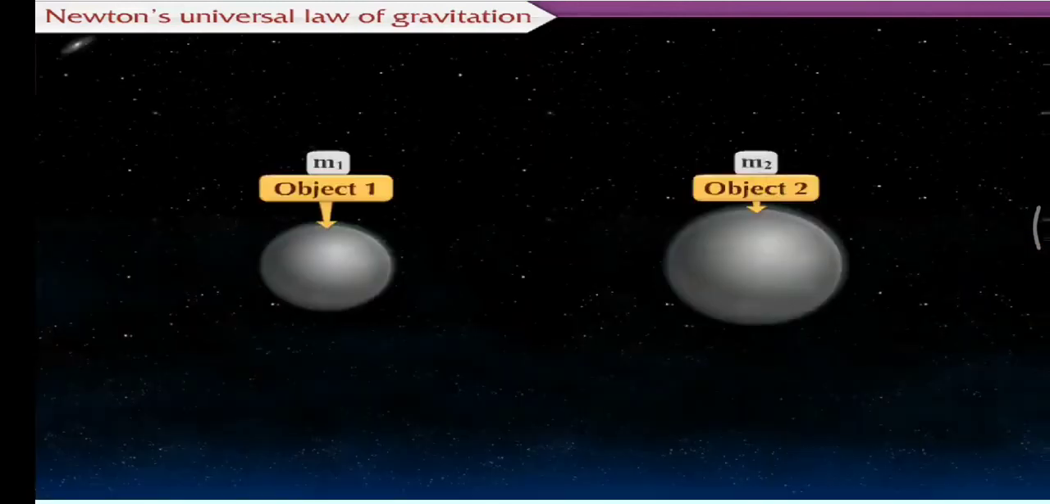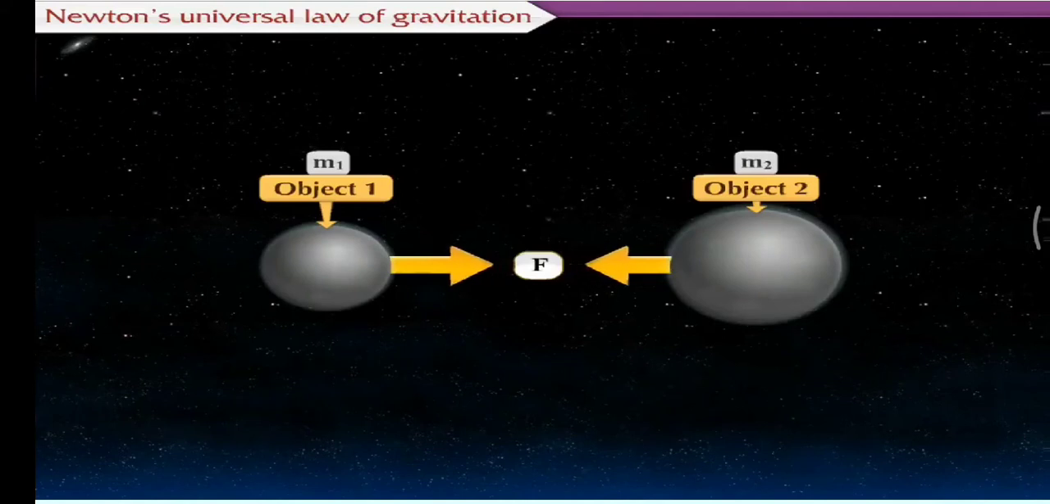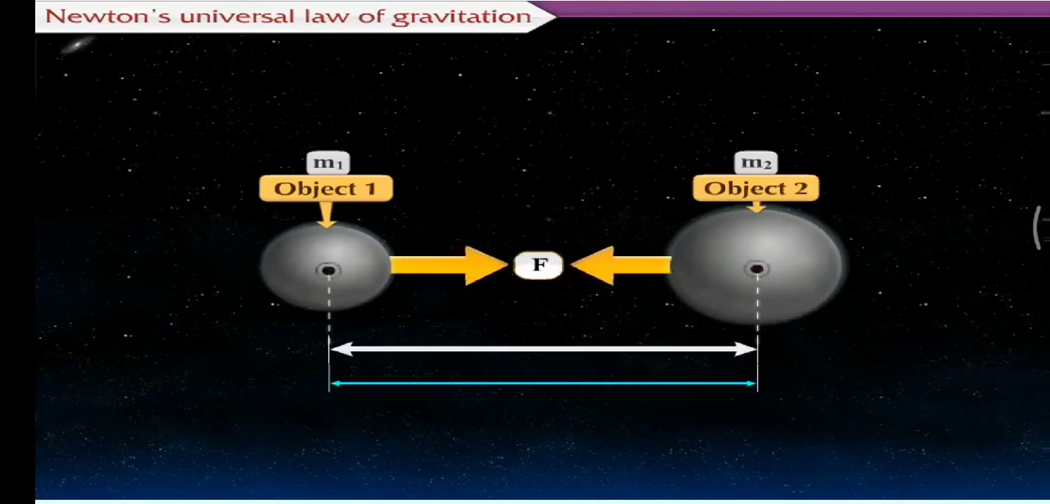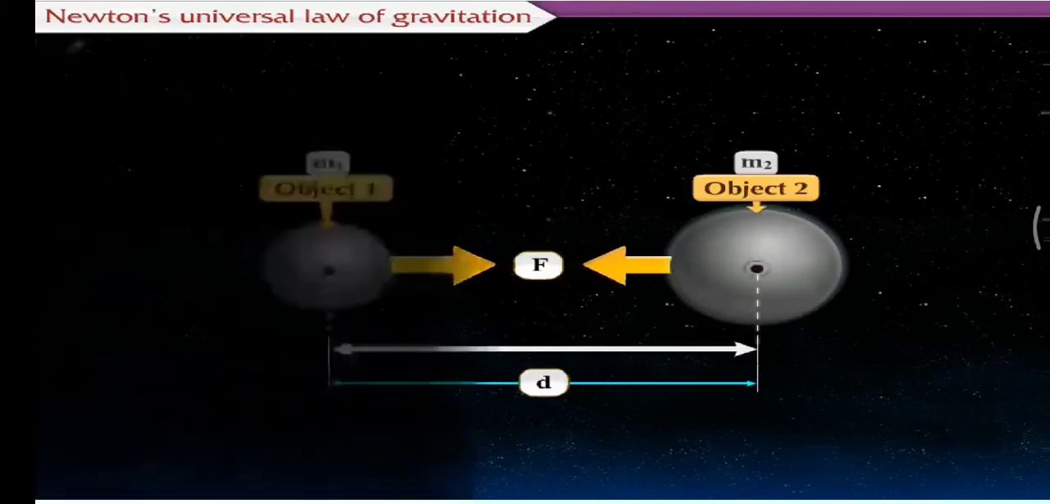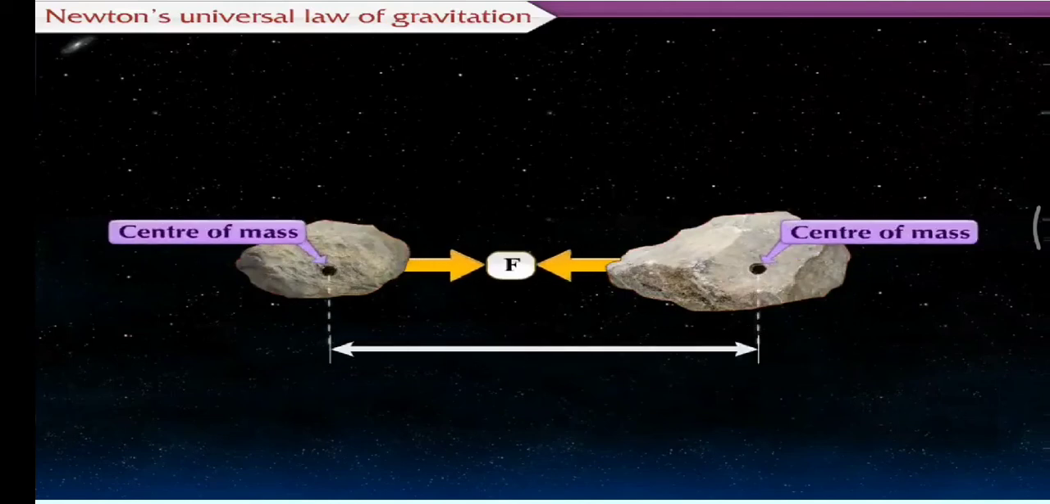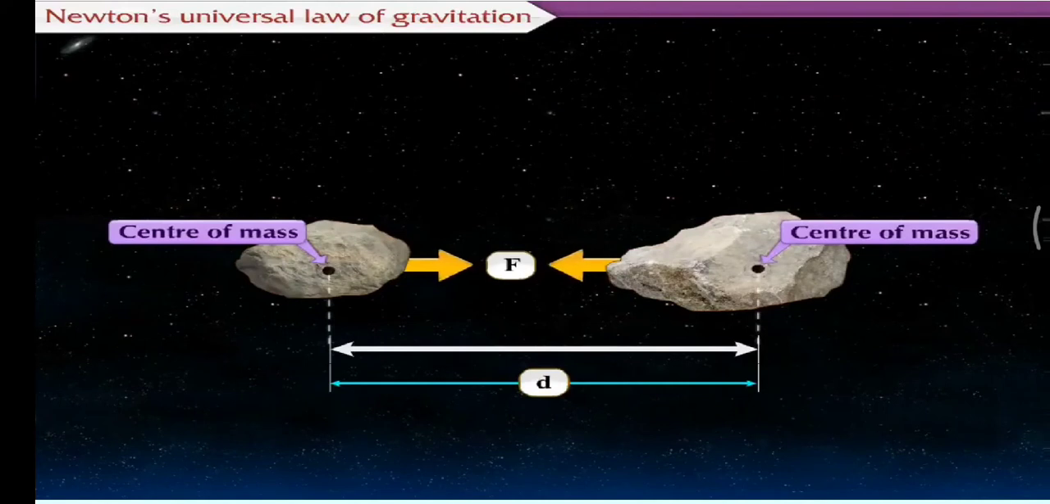If two bodies are spherical, the direction of the force is always along the line joining the centers of the two bodies, and the distance between the centers is taken to be d. But if two bodies are not spherical or have irregular shape, then the direction of force is along the line joining their centers of mass, and d is taken to be the distance between the two centers of mass.